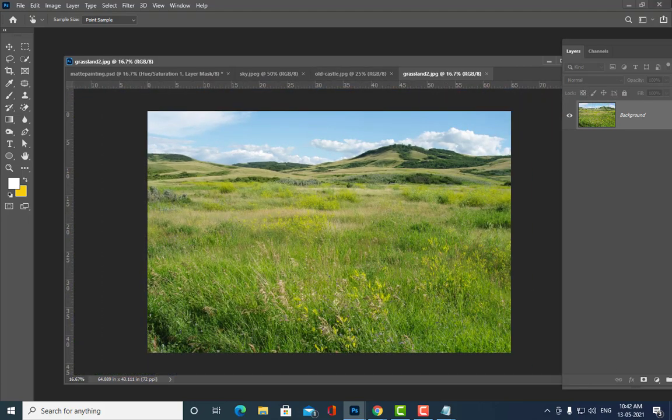Okay, so now what is the next step? We have to select this grassland. So how can we select the grassland? Again I am going to select the pen tool, and then we are going to select the grassland.